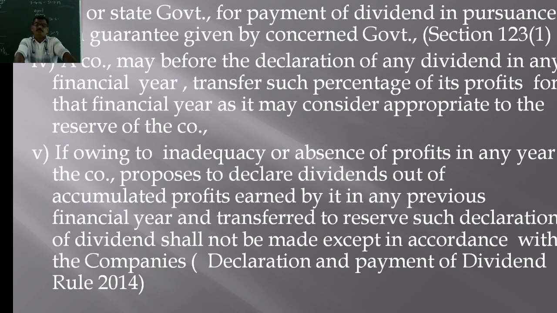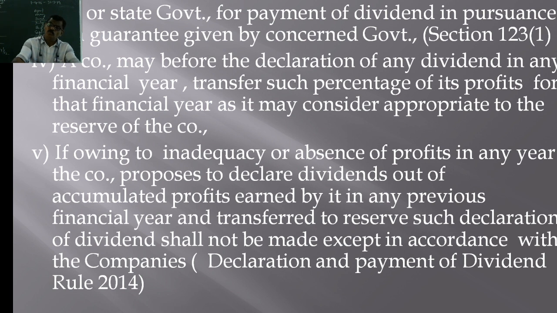Now here, in the case of inadequacy, see, company can use the previous year's profit or the previous year's uncommitted reserves. It can also use such profits and reserves for the purpose of declaration of dividend, in the case of inadequacy or in the case of absence of profits in any financial year.